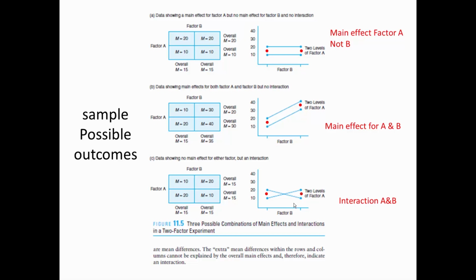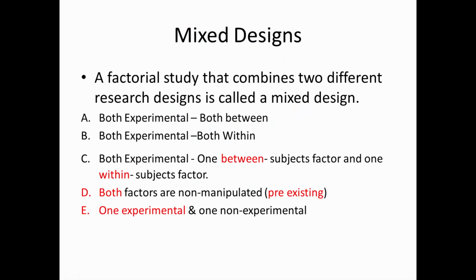In the third one, there is an interaction between A and B. Why? Because the lines are crossing each other. But is there a main effect for factor A? No, because this line is not clearly above this line. And also there is no main effect for factor B because this dot is exactly at the same level as this dot.